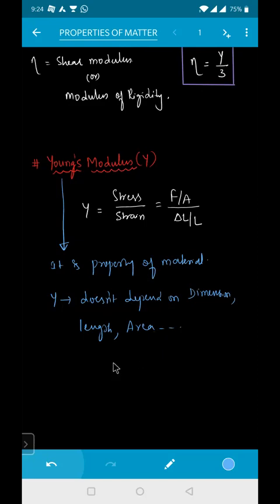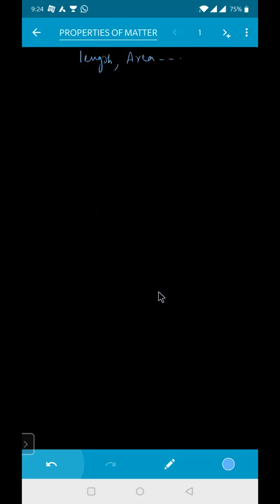It is not depending upon the length and area. Is it clear? This is very, very important, beta. So Young's modulus is nothing but Y equal to stress by strain, that is equal to force by area divided by change in length. Young's modulus is a property of your material, and Y does not depend upon the dimensions, length, and area of your cross section.